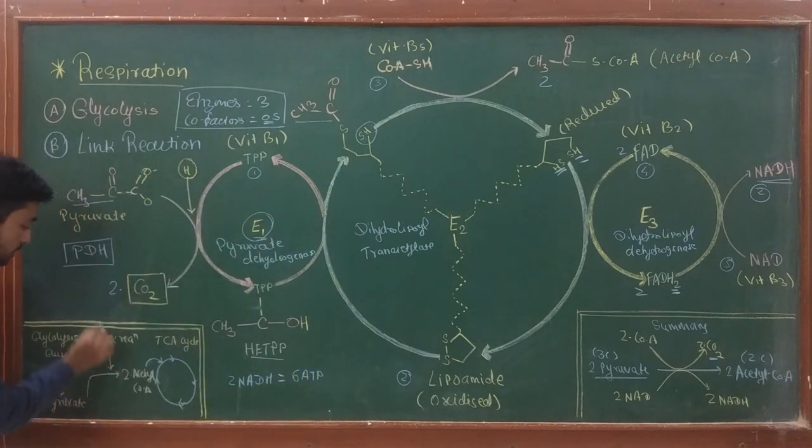Okay, so the link reaction produces a total of 6 ATP. As I discussed in my previous video, during glycolysis, by substrate level and oxidative phosphorylation, 8 ATPs are produced. So both these stages, glycolysis and link reaction, together produce 14 ATPs. Okay, the remaining ATP is going to be produced in the tricarboxylic acid cycle.